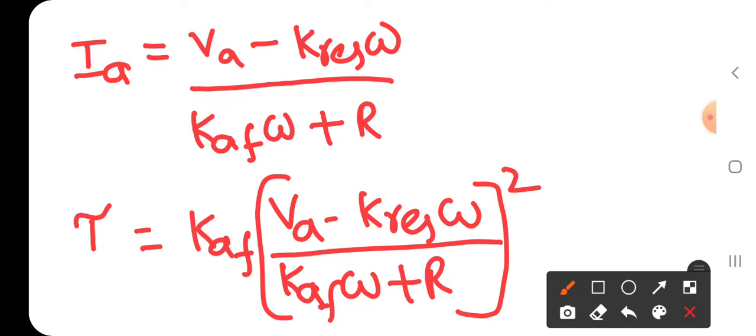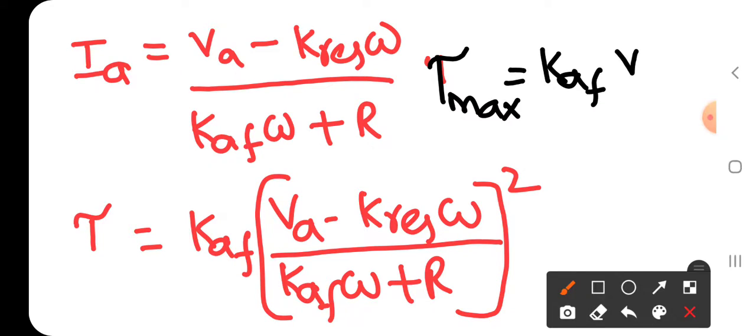Okay. Here, what is the maximum torque equation? The maximum torque is Kaf into Va by R whole square, because omega is equal to 0.